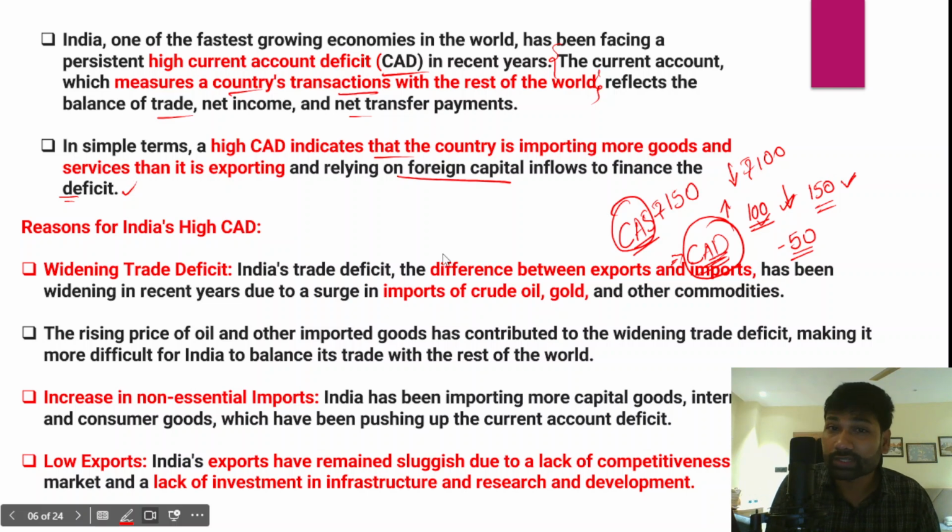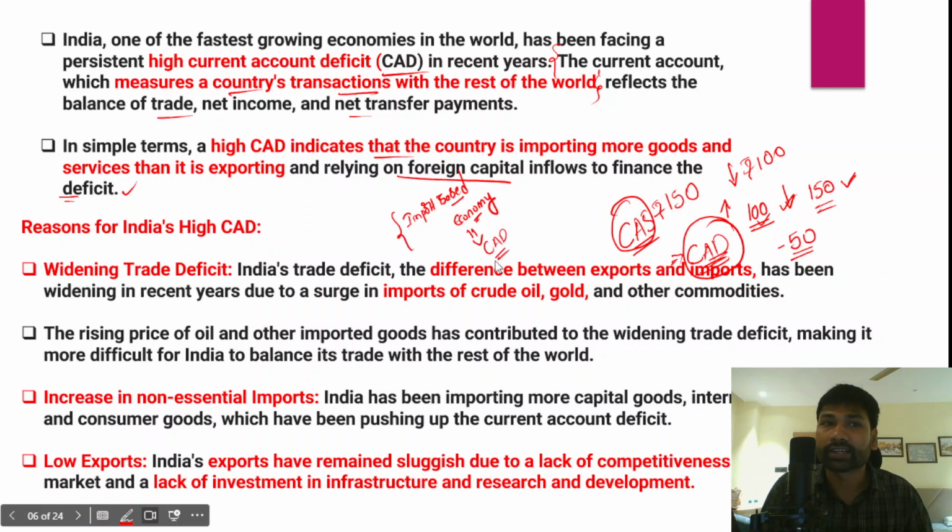A current account deficit also indicates that an economy is import based, so we are dependent on imports. India is also an import based economy if the current account deficit is very high, and that is the case with India. And in the question itself, it is asked that you need to write some reasons for India's high current account deficit. So you need to mention the reasons.